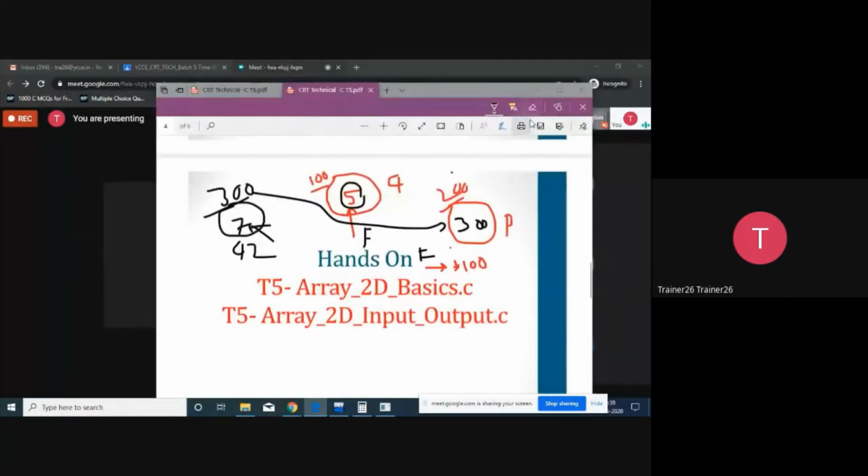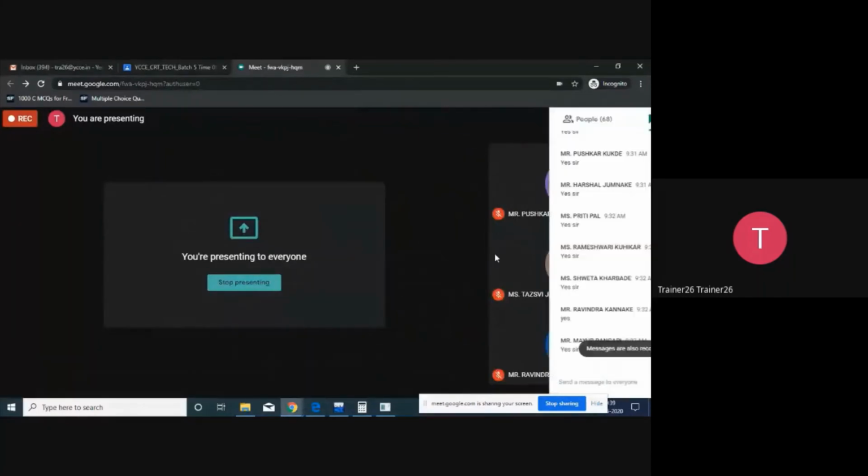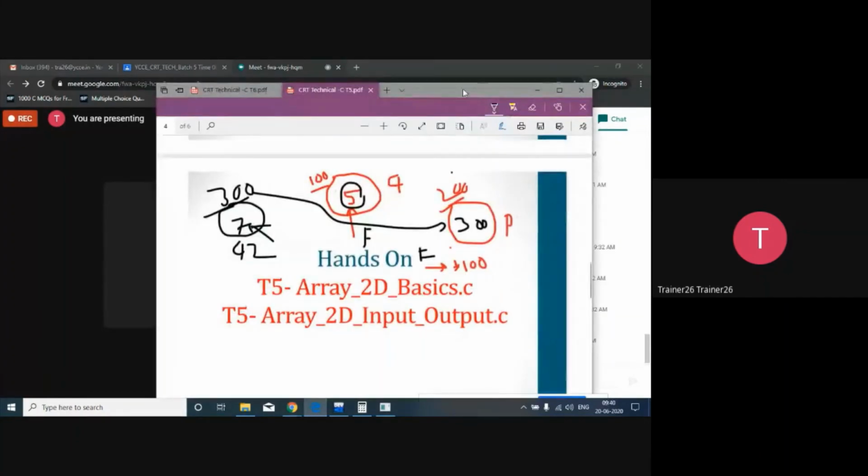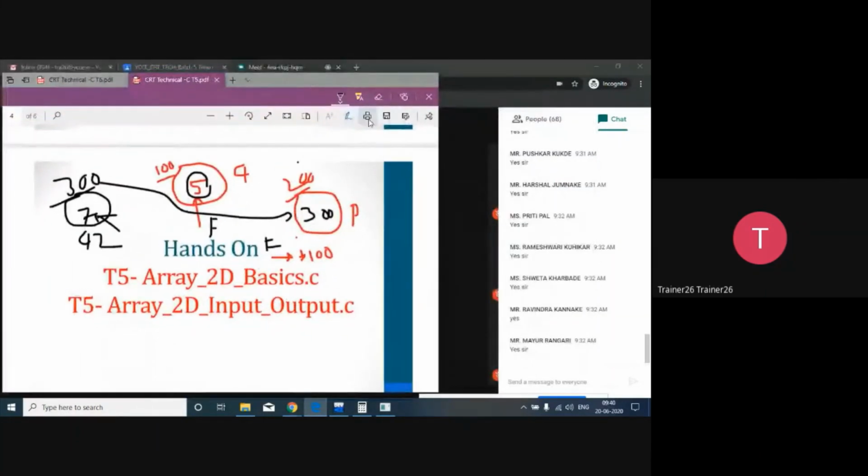So cancel. I will minimize it and I just want to ask a question till this point. Clear to everyone? Any doubt, query, confusion till now? Please answer yes, no, clear, not clear, doubt. Chat box, please respond yes, no.